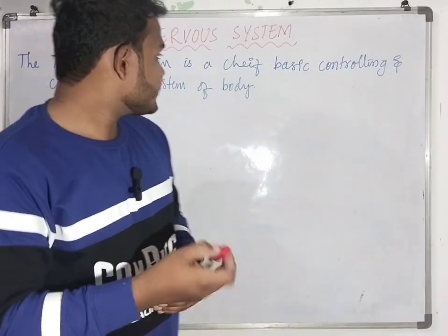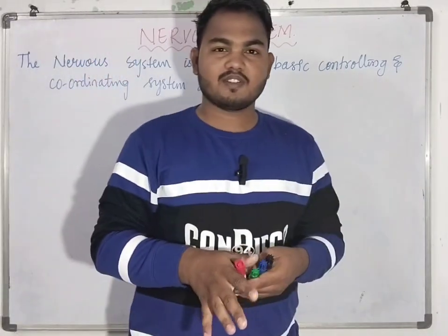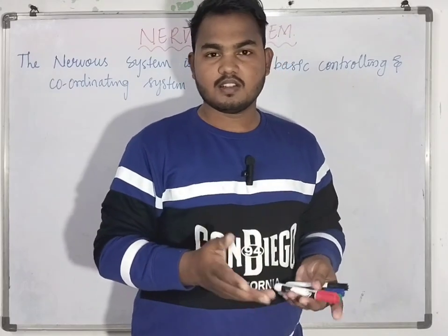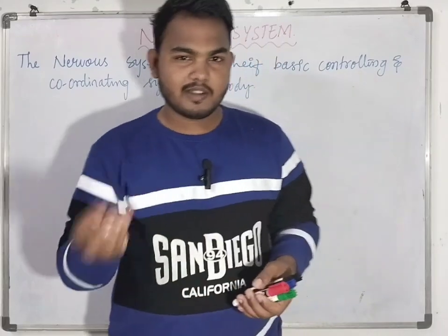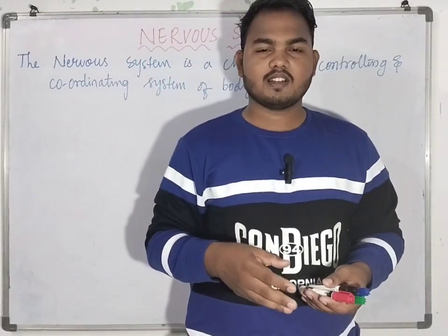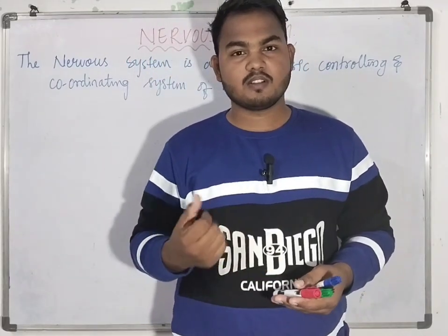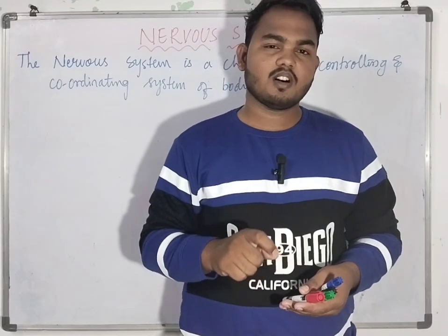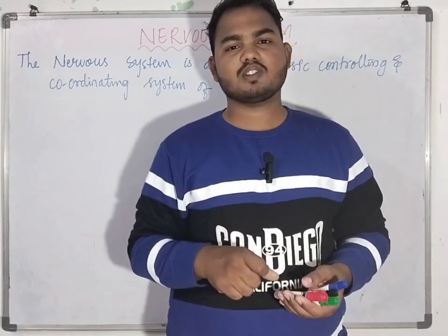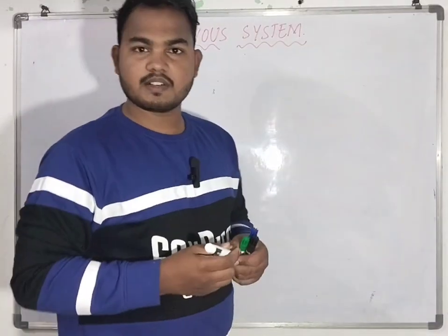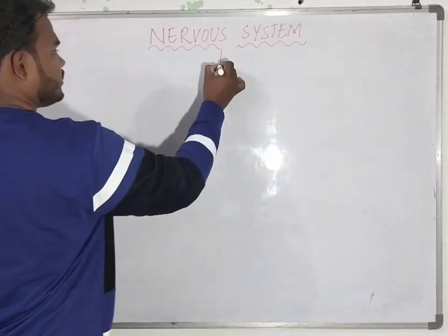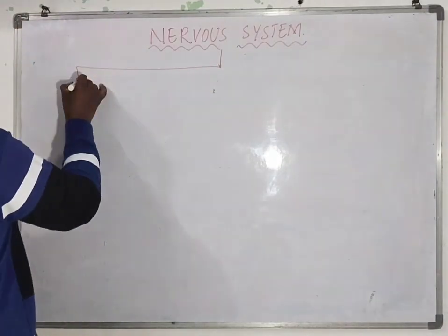Now what is the classification of the nervous system? According to many authors there are different classifications of the nervous system, but the main or actual classification we will see here. The nervous system is classified into two types.